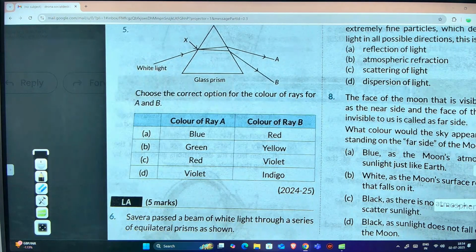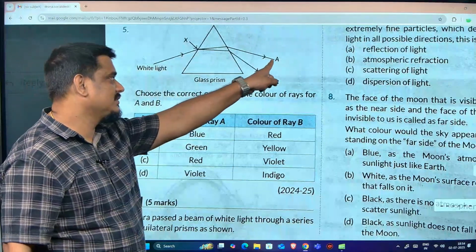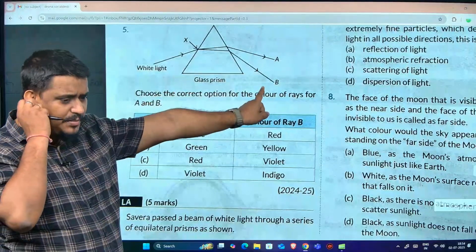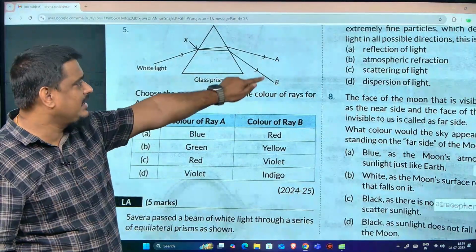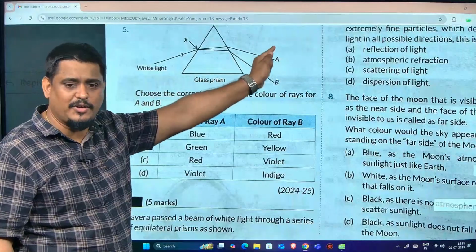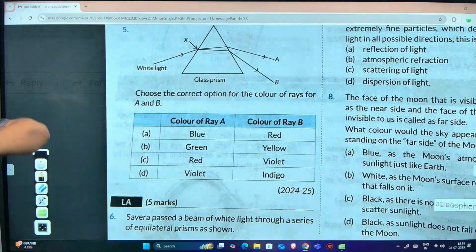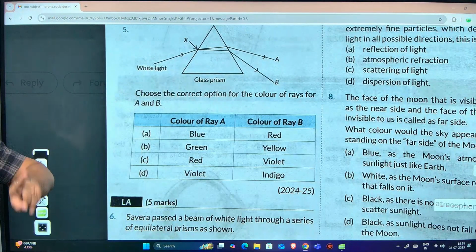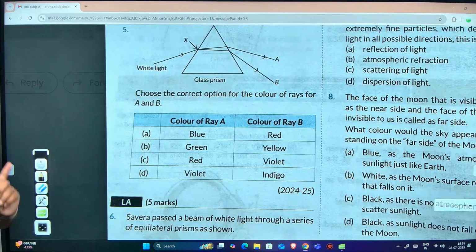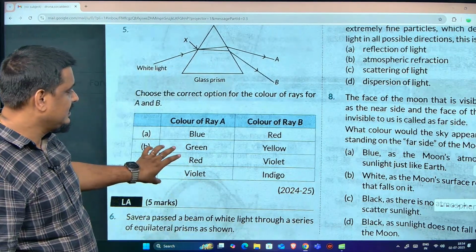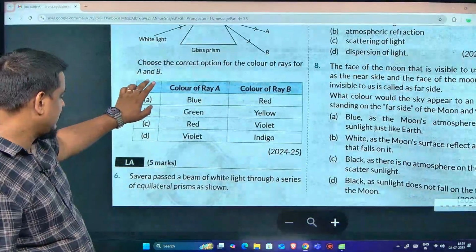Choose the option. A will be what? Red. B will be violet. Violet, indigo, blue, green, yellow, orange, red. Because red deviates the least, it has the maximum wavelength. Violet deviates the most because it has the least wavelength.